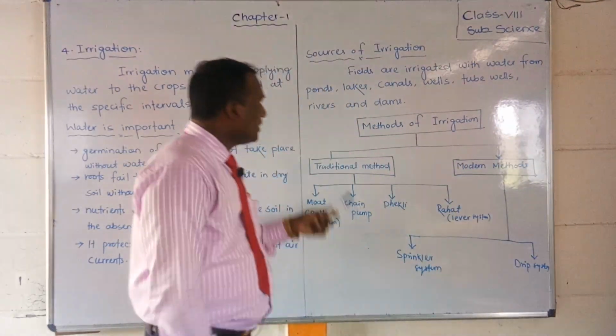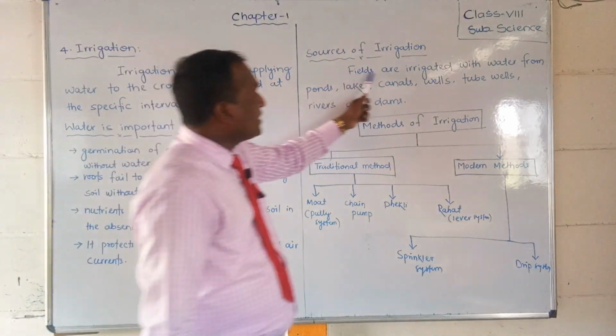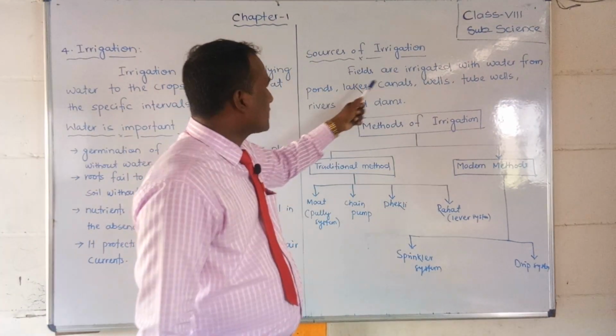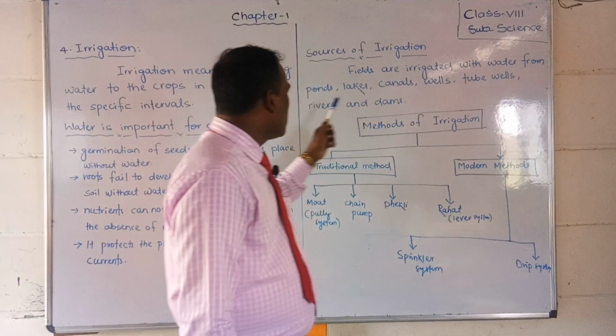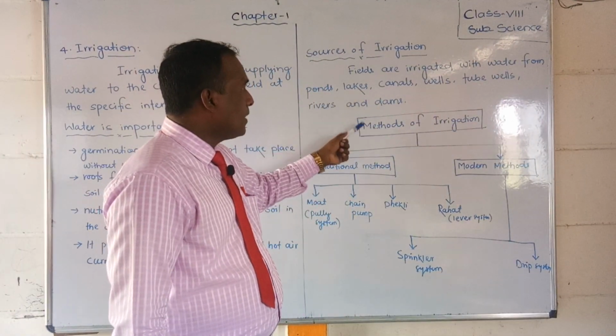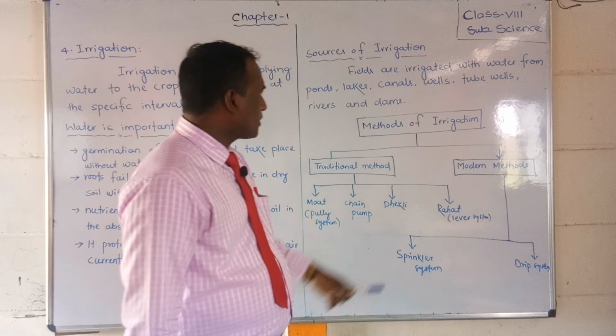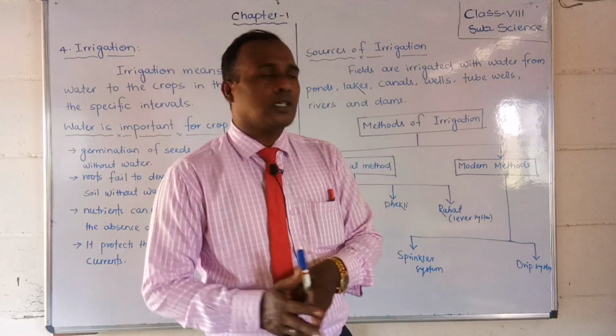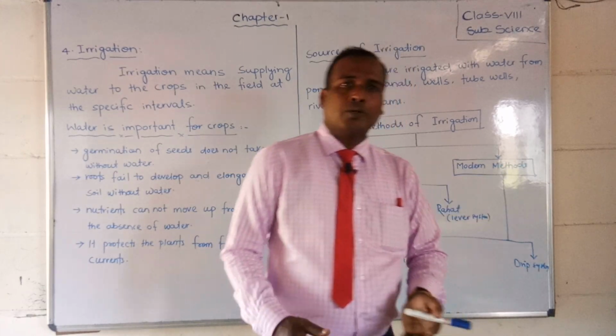Now students, you should see that fields are irrigated with water from ponds, lakes, canals, wells, tube wells, rivers and dams. Methods of irrigation: what are the methods? There are two methods, students. One is the traditional method, another is the modern method. Do you know that, students?